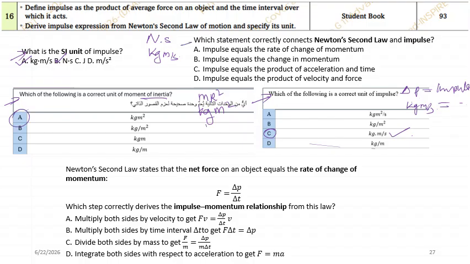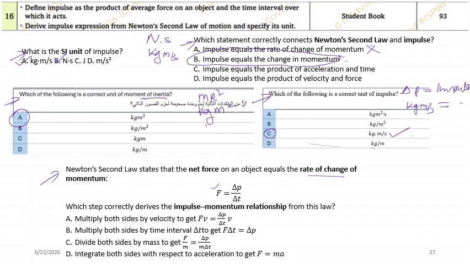Now, which statement is correct regarding Newton's second law and impulse? See, the impulse relation. The impulse is equal to rate of change of momentum? No, impulse is not. Force is equal to rate of change of momentum, so this is wrong. Impulse is equal to change in momentum. Yes, this is the correct representation. Now, what about the next one? Newton's second law states that the net force on an object is equal to the rate of change of momentum. Force is equal to the rate of change of momentum.